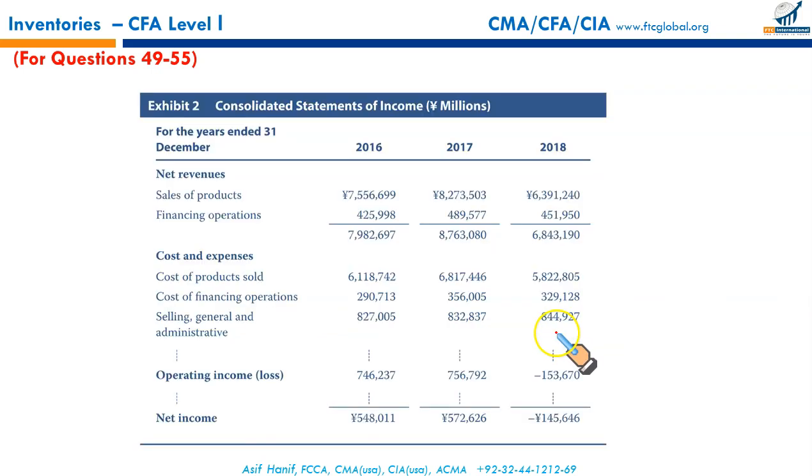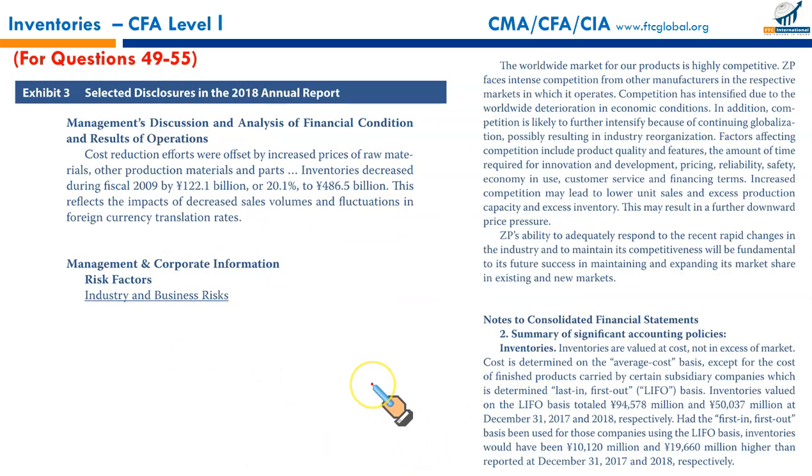and we have total equity. Then this is your Exhibit 2, consolidated statement of income for 2016, 17 and 18: net revenues from the sale of products and financing operations, cost of products, cost of financing operations, selling and admin expense, and we have the net income numbers. Now this is management discussion and analysis given as Exhibit 3.